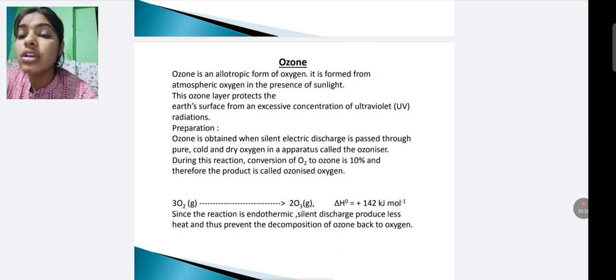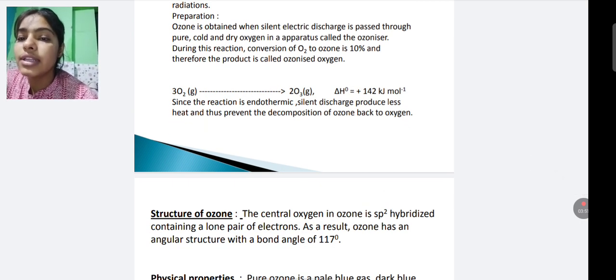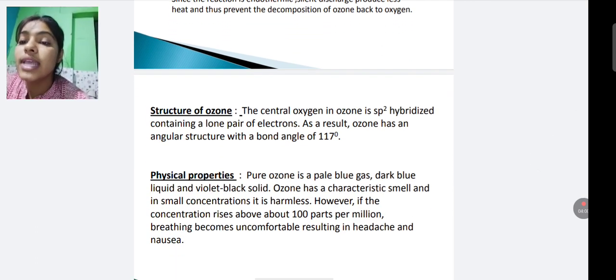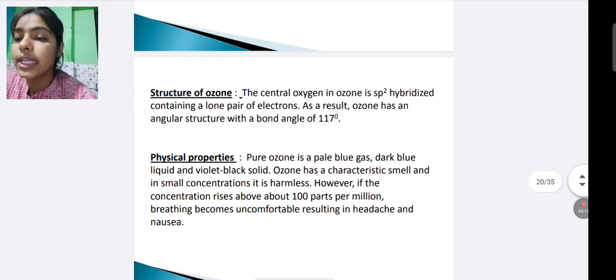During the reaction, conversion of O2 into ozone is 10%, and therefore the product is called ozonized oxygen. Since the reaction is endothermic, silent discharge is used to produce less heat and prevent the decomposition of ozone back to oxygen. Structure of ozone: the central oxygen of ozone is sp2 hybridized, containing a lone pair of electrons. As a result, ozone has an angular structure with a bond angle of 117 degrees.